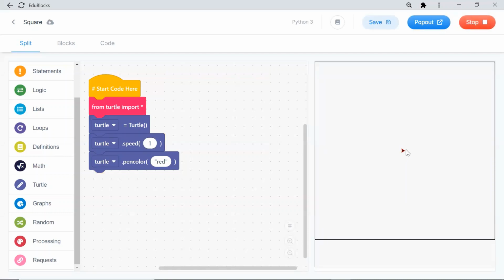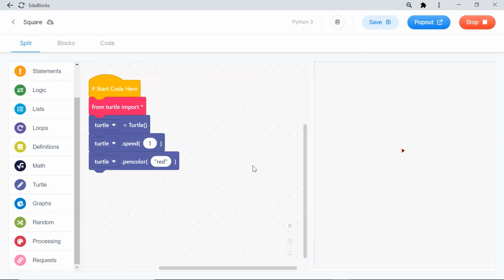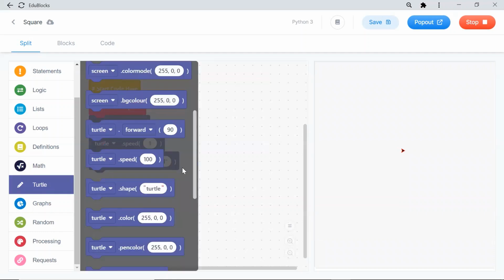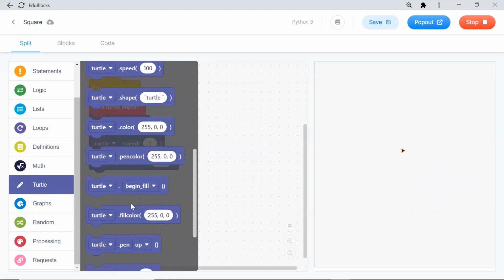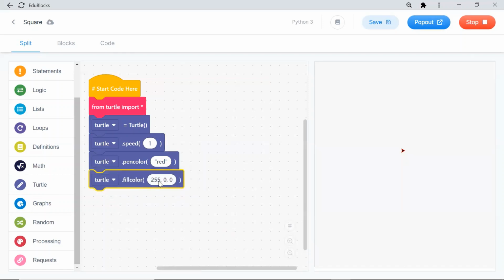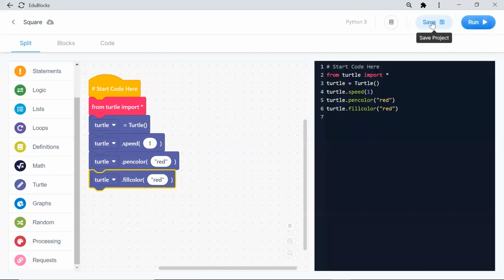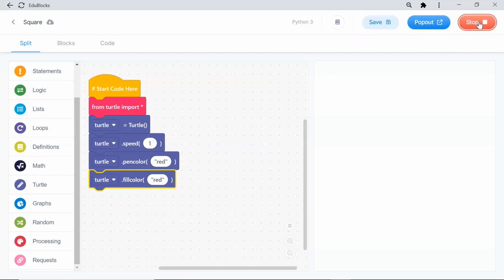But I can see a black color arrow, right? I don't want the black color arrow. I want red color. Then you can use fill color. I have to go to fill color. Then again, whatever color you want, you can choose. I want red. I'll stop and run again.